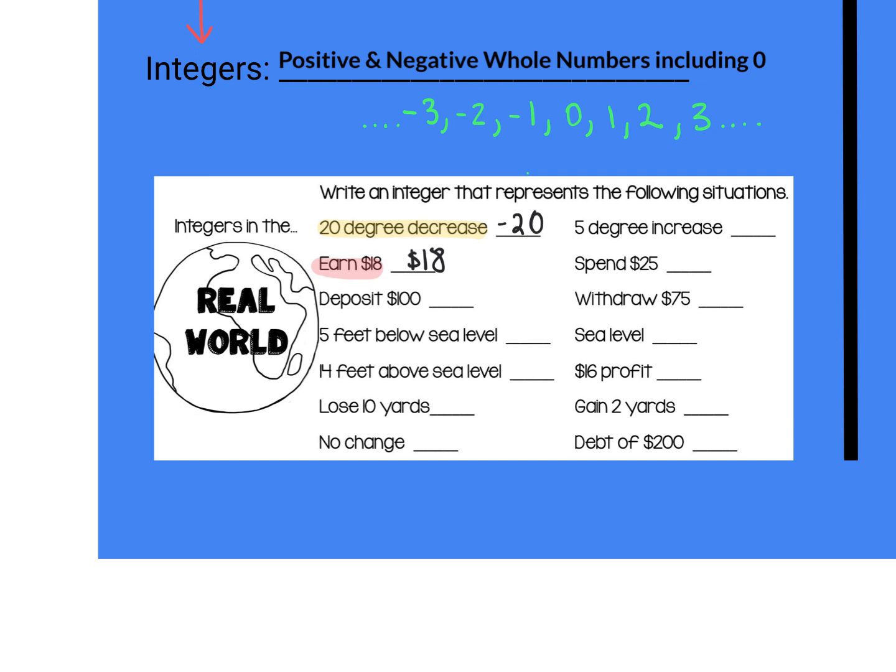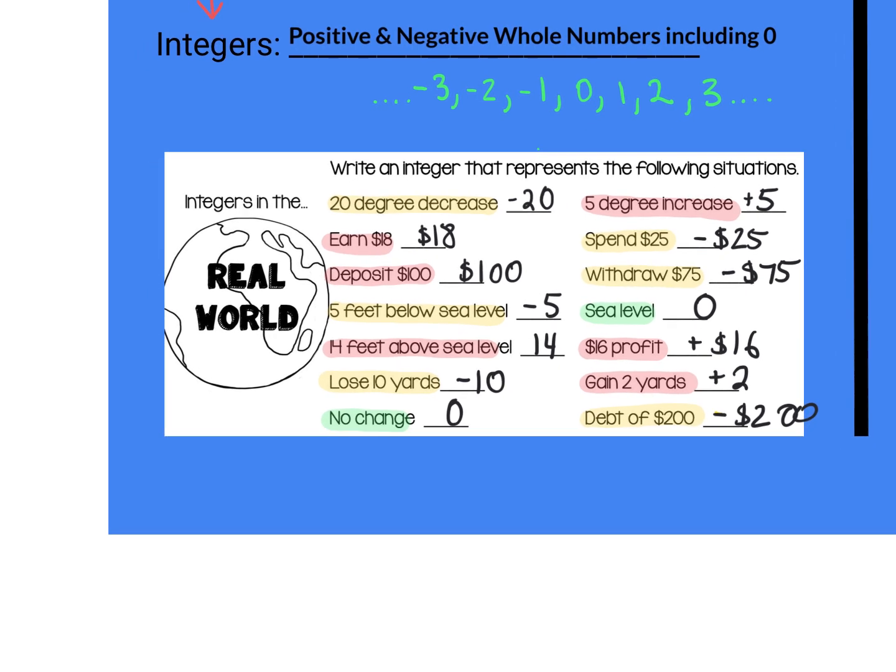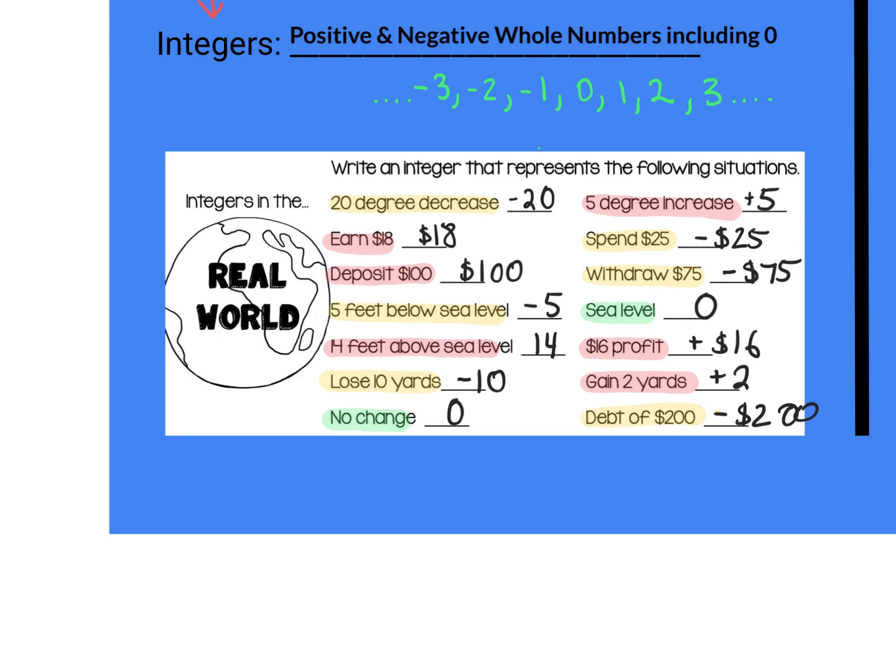If you're putting money in, we call it depositing. If you take money out, that's where you're withdrawing. So this would be a positive $100 there. We can't be depositing money to someone else. So you could, but you're still giving them positive money. You're not taking money away. Okay, check yours with mine here. Yep. Our red are our positive, yellow is our negative, and green is right there at the 0.